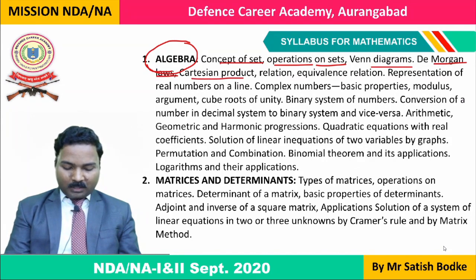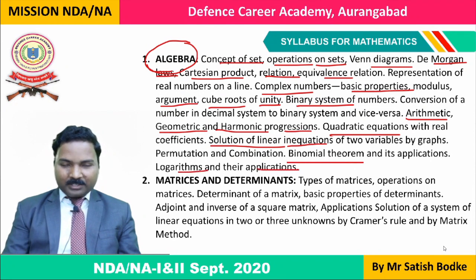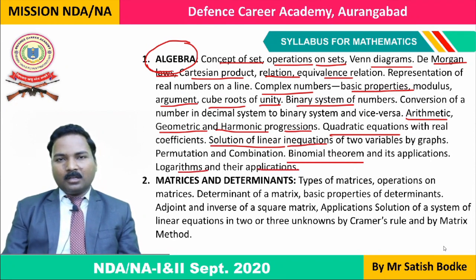Okay, Cartesian product, relation, complex number, basic properties, modulus, argument, cube roots of unity, binary system. Okay, harmonic progression, geometric progression, arithmetic progression. Okay, quadratic equations, solution of linear inequalities, binomial theorem, logarithms and applications.